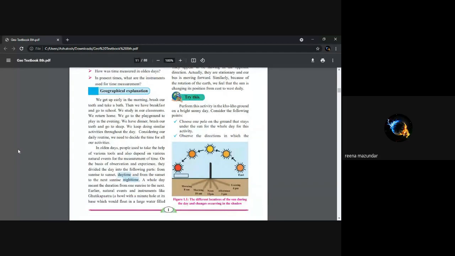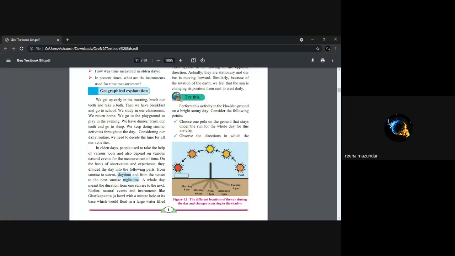Now it is given, we get up early in the morning, all of us know, we go to school, we return home, we go to the playground. We keep doing similar activities throughout the day, considering our daily routine. We need to decide the time for all the activities. Now here you can see figure 1.1 on my screen. That is the sun rising in the east and then moving and setting in the west.